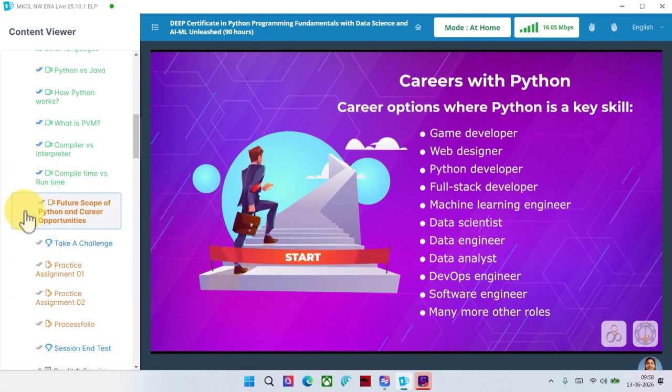Careers with Python. If you know Python nicely, then you have a great career ahead. Here are just a few of the career options where Python is a key skill: game developer, web designer, Python developer, full stack developer, machine learning engineer, data scientist, data analyst, data engineer, DevOps engineer, software engineer, and many other roles. So, what are you waiting for? Let's deep dive into Python.